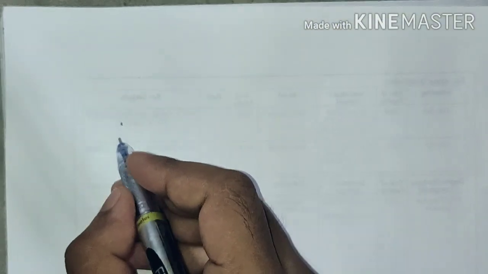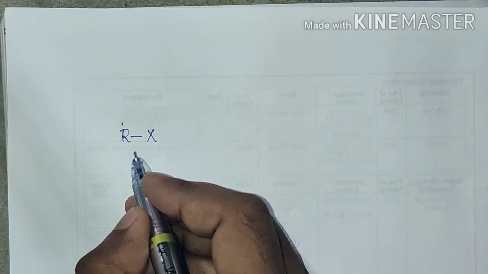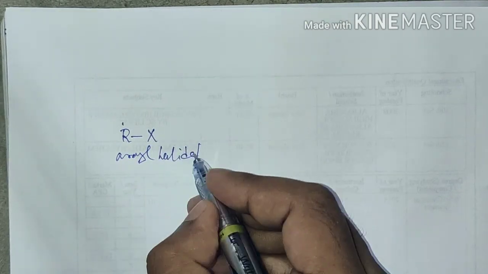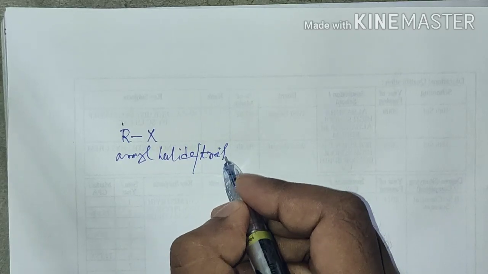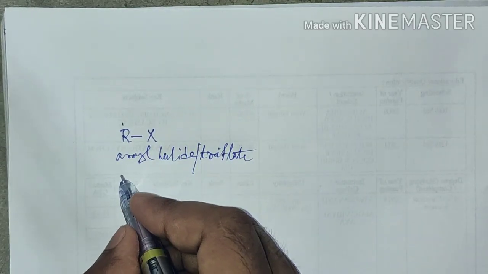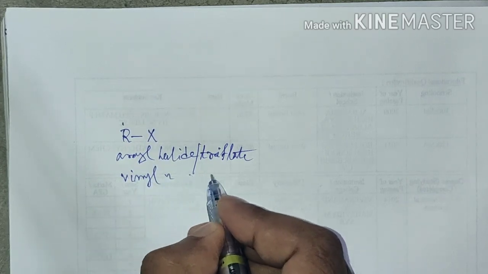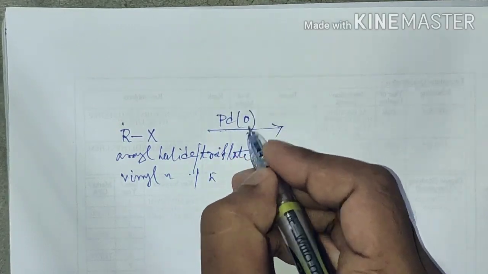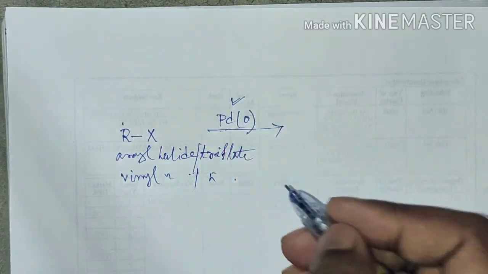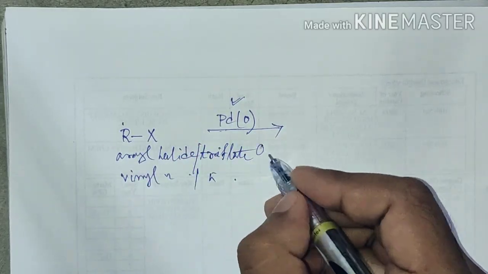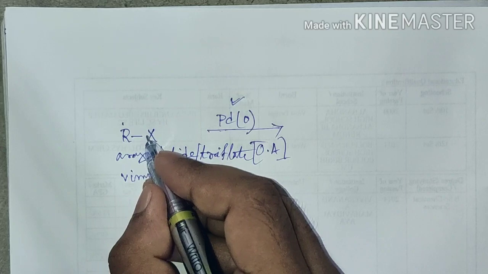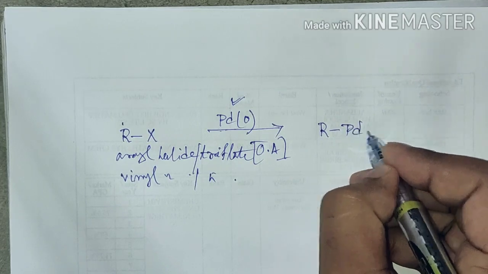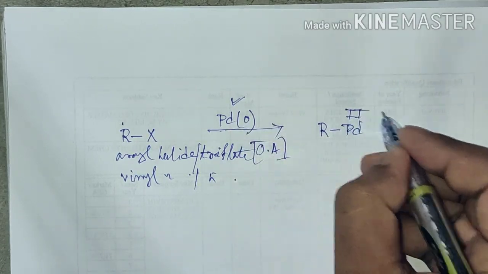In a coupling reaction, generally you are given an aryl halide or aryl triflate or vinyl halide or vinyl triflate. In the presence of palladium 0, the active catalyst in the reaction medium, it will undergo oxidative addition to this aryl halide or vinyl halide species and transform palladium 0 to palladium 2.